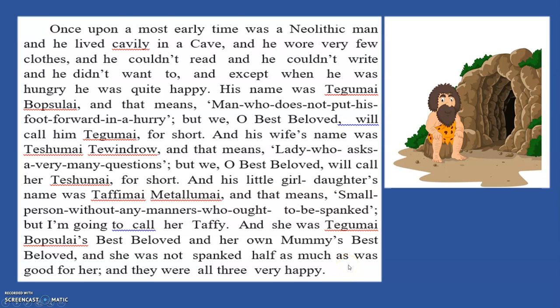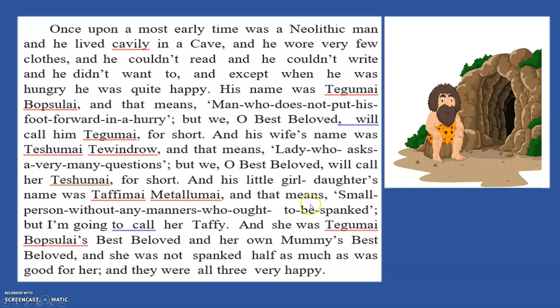So here we talk about a small family. We're talking about the man whose name is Tegumai. The wife's name is Teshumai. Okay, and what's the meaning of her name? Tesh means lady who asks. Maybe she has lots of questions to ask. And the daughter's name is Tefimai, but we're going to call her in short Tefi.